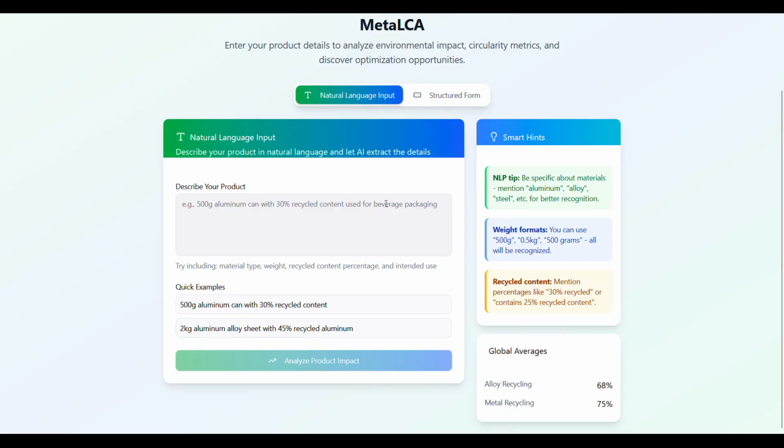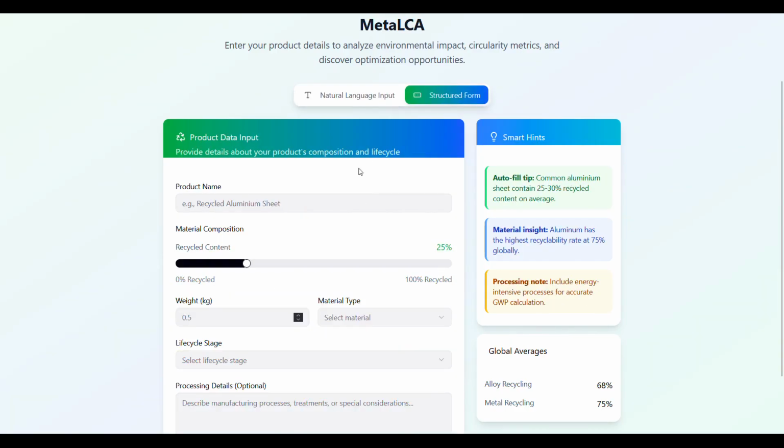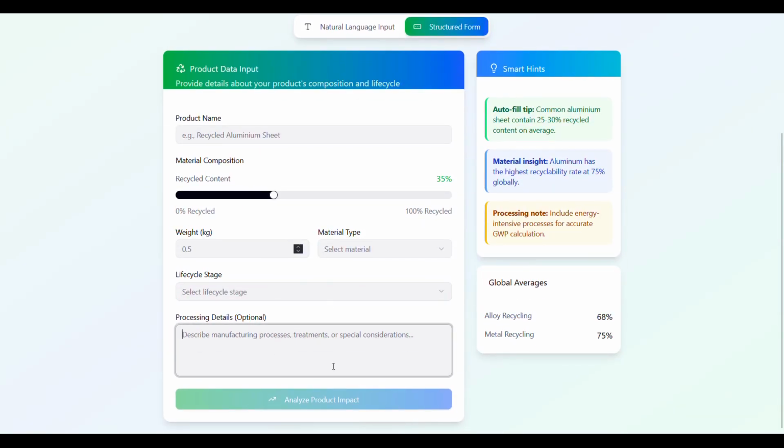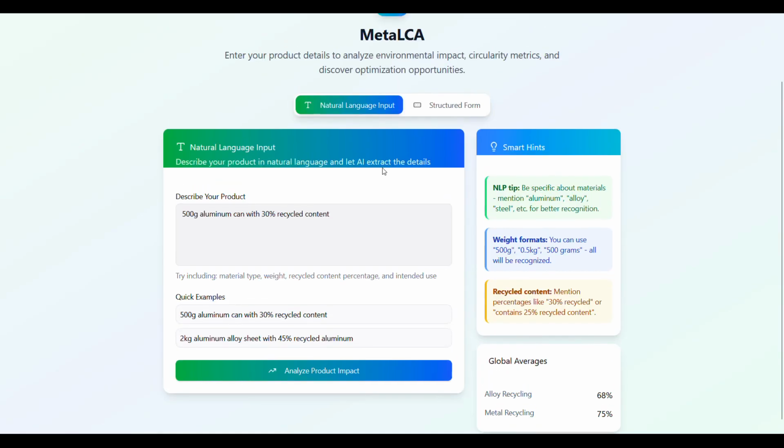Then the natural language input. Here you can give your prompt or describe your product. We can give it a quick example. You can also give it in a structured form where you enter the product name, the composition, how much recycled content or virgin content you want. You can change the weight, select the material type, and even select the life cycle stage and processing details, which are optional, but the more context you give, the better the response will be. For now, we'll go with the natural language input.